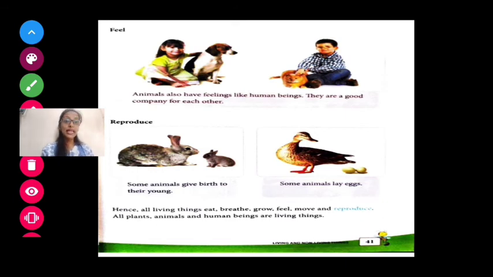Hence, all the living things eat, breathe, grow, feel, move, and reproduce. All the plants, animals and human beings are living things. So now you came to know what all things are living things: plants, animals, and human beings.